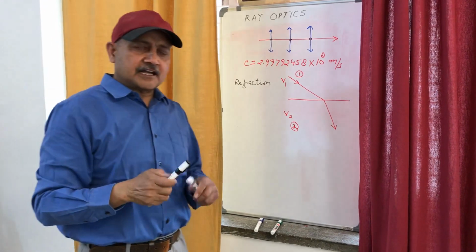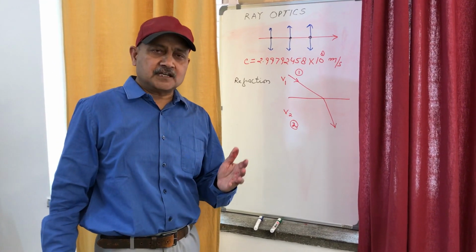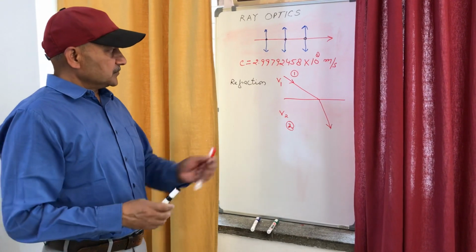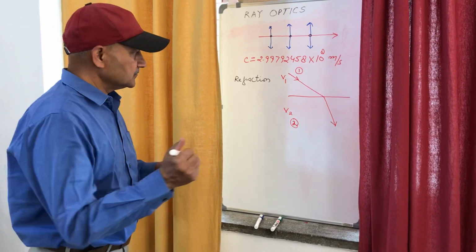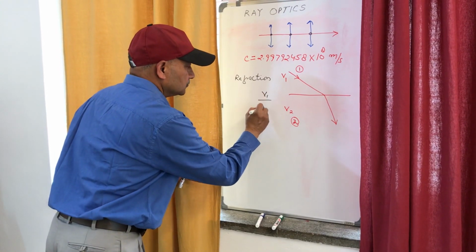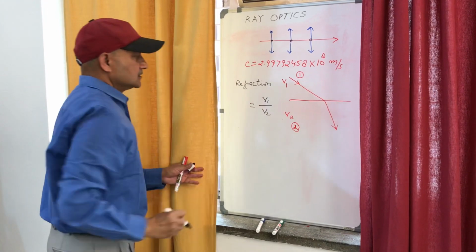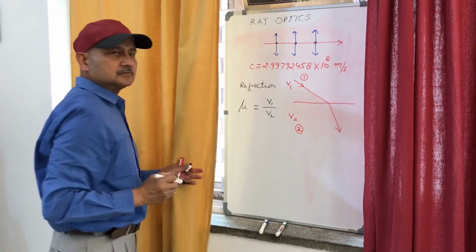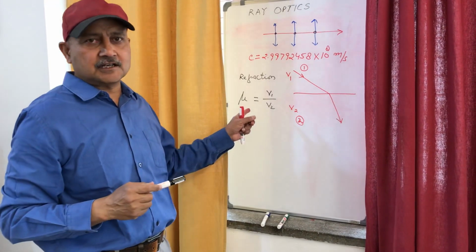So in refraction, the light ray bends when its medium changes, and the cause of this bending is change in speed of light. Now, the ratio of these two velocities, V1 upon V2, is called refractive index, represented by mu, the Greek letter.